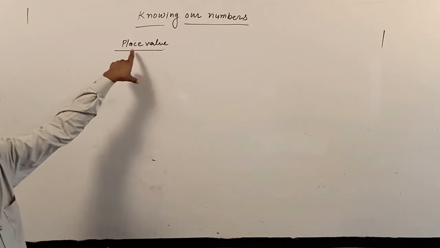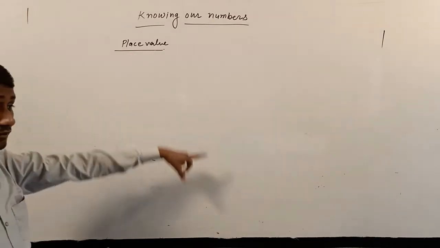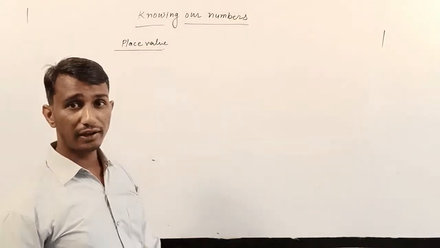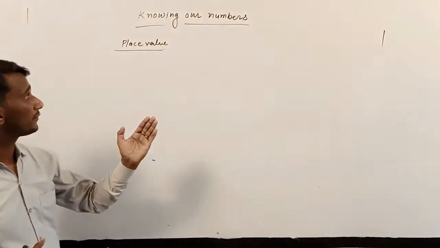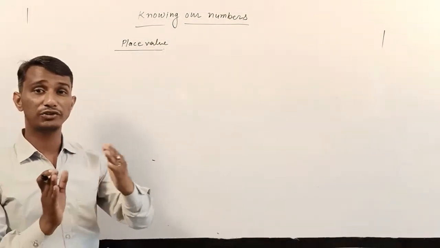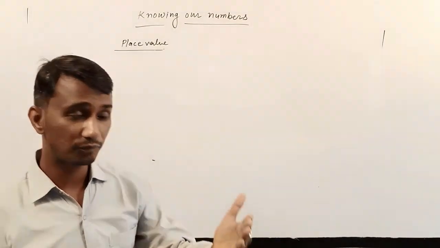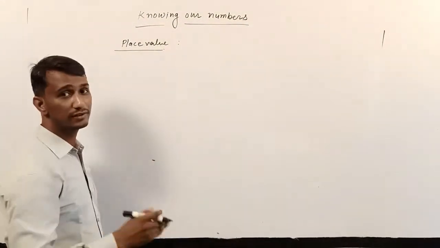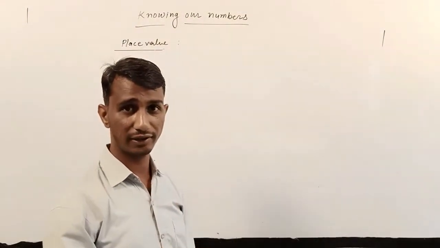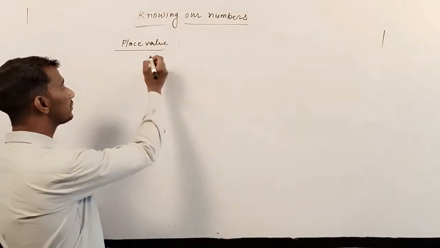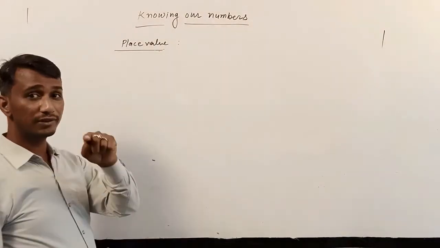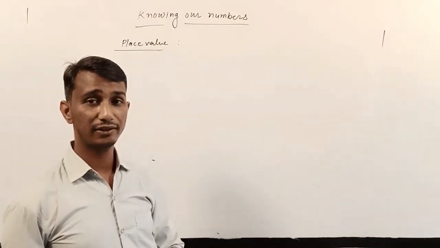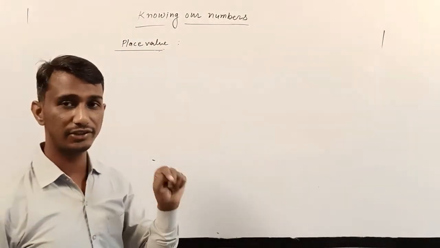Place value means the value of the place of a number. We can say in another way, the value of a number depends on the position, where this digit is situated. So place value indicates the position of the digit.